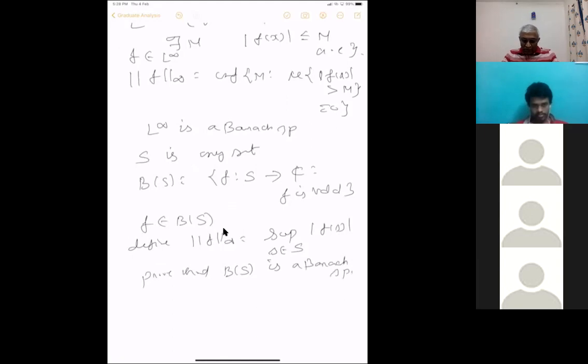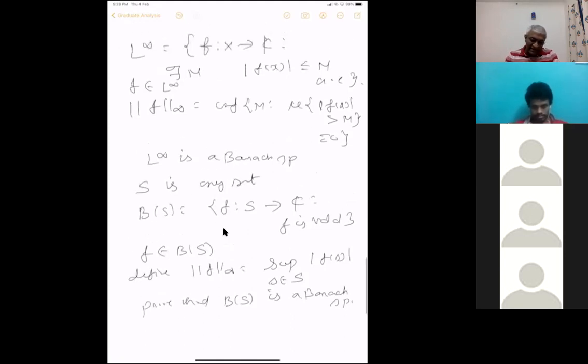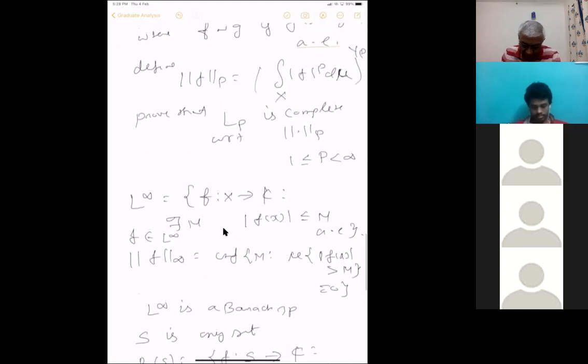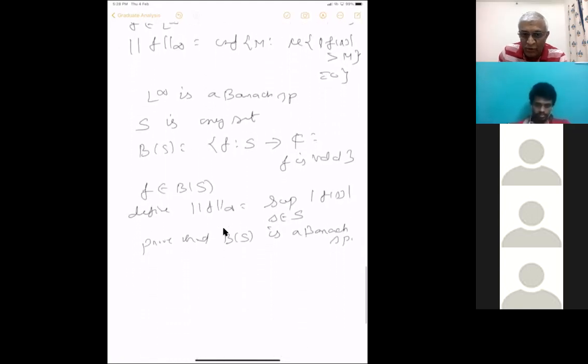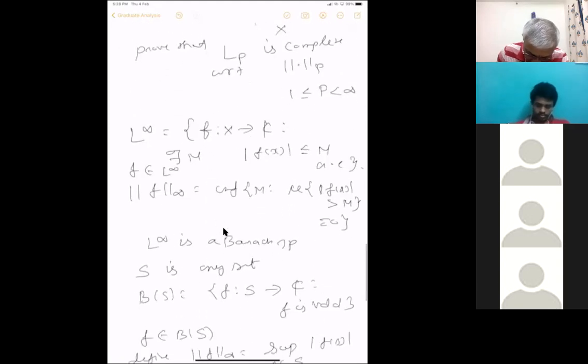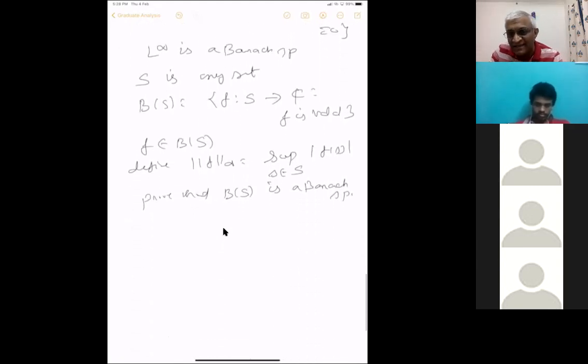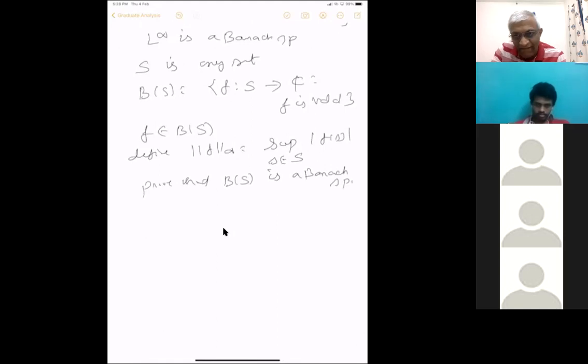So this is bounded everywhere. These are functions which are bounded everywhere. There's no measure structure or anything. So that's also a Banach space. Then L infinity, which is essentially bounded, is also a Banach space, and LP is also a Banach space. These are the three things. So whoever wants to do this, please contact me, and you can see this in any book or anywhere on the internet.